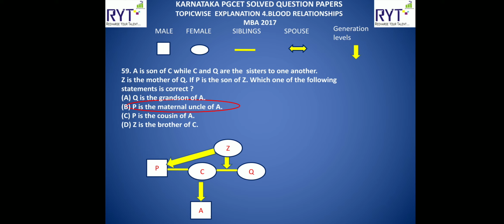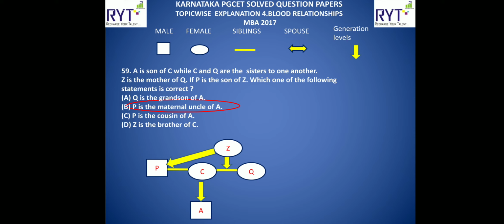A is the son of C. So I wrote A as a square because it is son. C, I don't know exactly whether it is male or female in the first part. While C and Q are the sisters, they are told C and Q are sisters. Now I know both are female, C and Q. So I write in oval shape, C and Q both sisters. Next they are telling Z is the mother of Q. It means Z is actually the mother of C and Q both. So Z I will write on top. Next they say if P is the son of Z, which means Z has now C, Q and P as children.